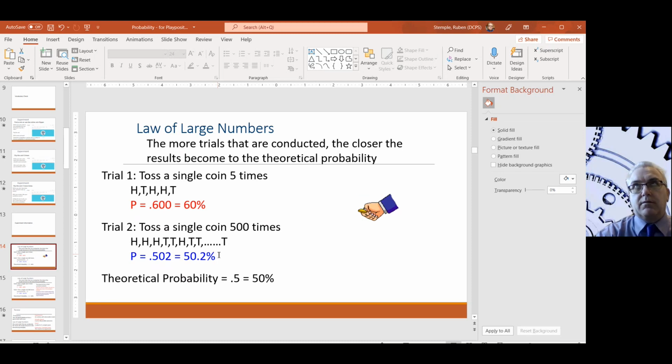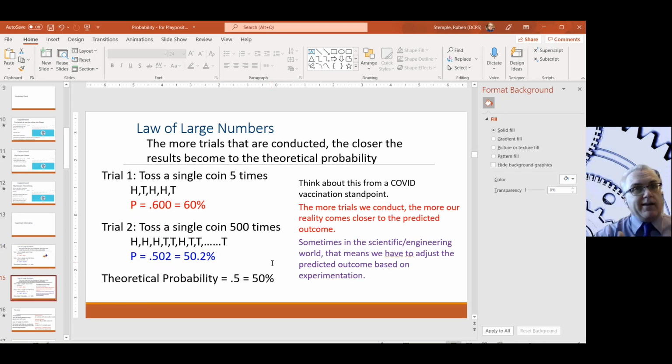And this is the difference between experimental and theoretical probability, and it's something that we tend to call the law of large numbers, right? So the more times you run an experiment, the closer your result gets to the theoretical probability, right? So that's really important right now because we are talking about COVID vaccines again. All right, so I want you to think about the law of large numbers as it relates to COVID vaccines, right?